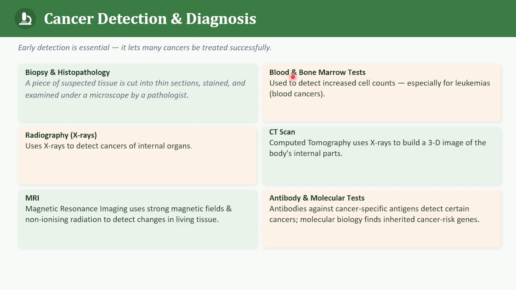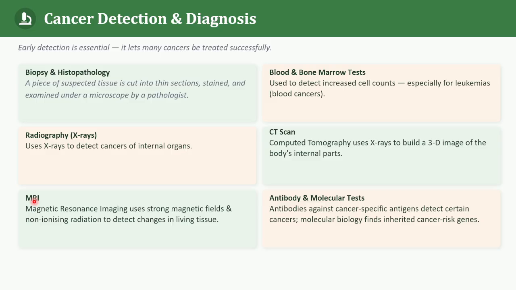Next we are going to see the bone and bone marrow test. These are particularly useful in detecting increased cell counts in leukemias. Next one is radiography. It uses X-rays to detect cancers, particularly those involving the internal organs. And next one is the CT scan. CT stands for computed tomography. It uses X-rays to build a three-dimensional image of internal structures. Then what is MRI?